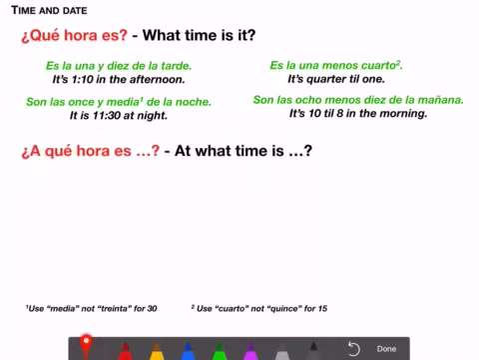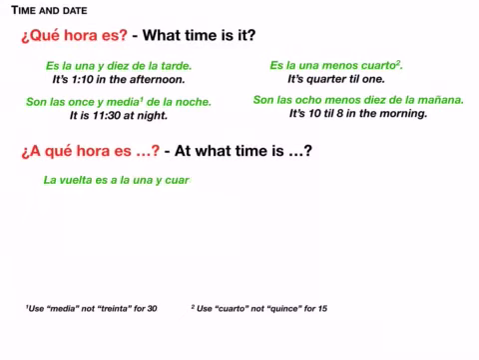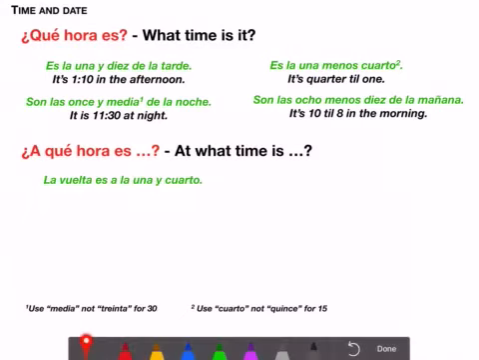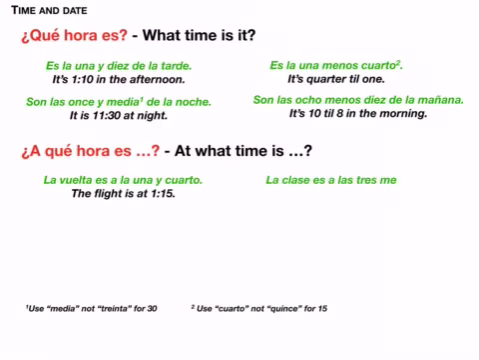Now, what if I wanted to know at what time something was happening? This is slightly different. For instance, what if I said, at what time is the flight? ¿A qué hora es la vuelta? The answer could be la vuelta es. Notice it's always going to be es because the question said at what time is such and such. La vuelta es a la una y cuarto. The flight is at quarter after 1.